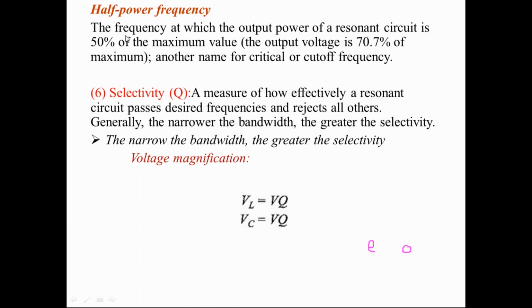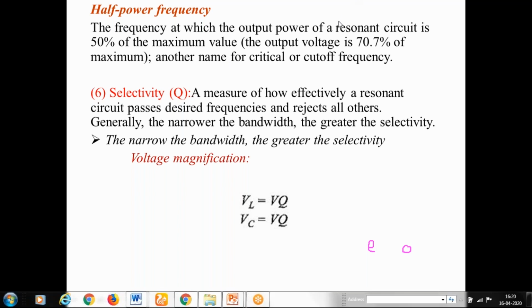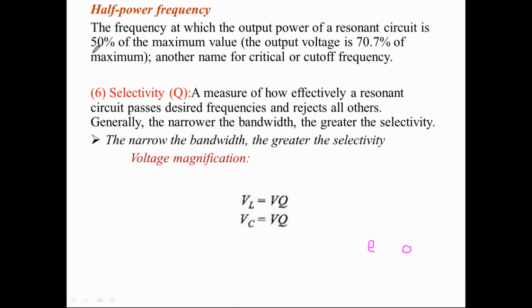Because here the power delivered by the circuit at F1 and F2 is only 50% of its maximum value at FR.